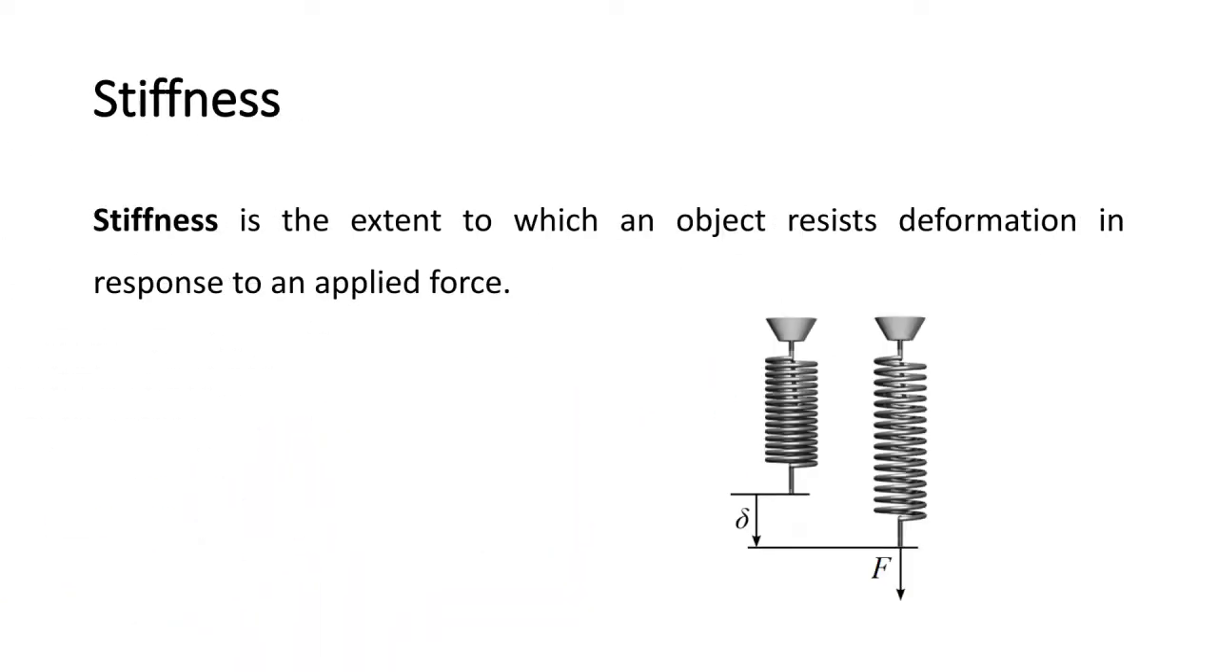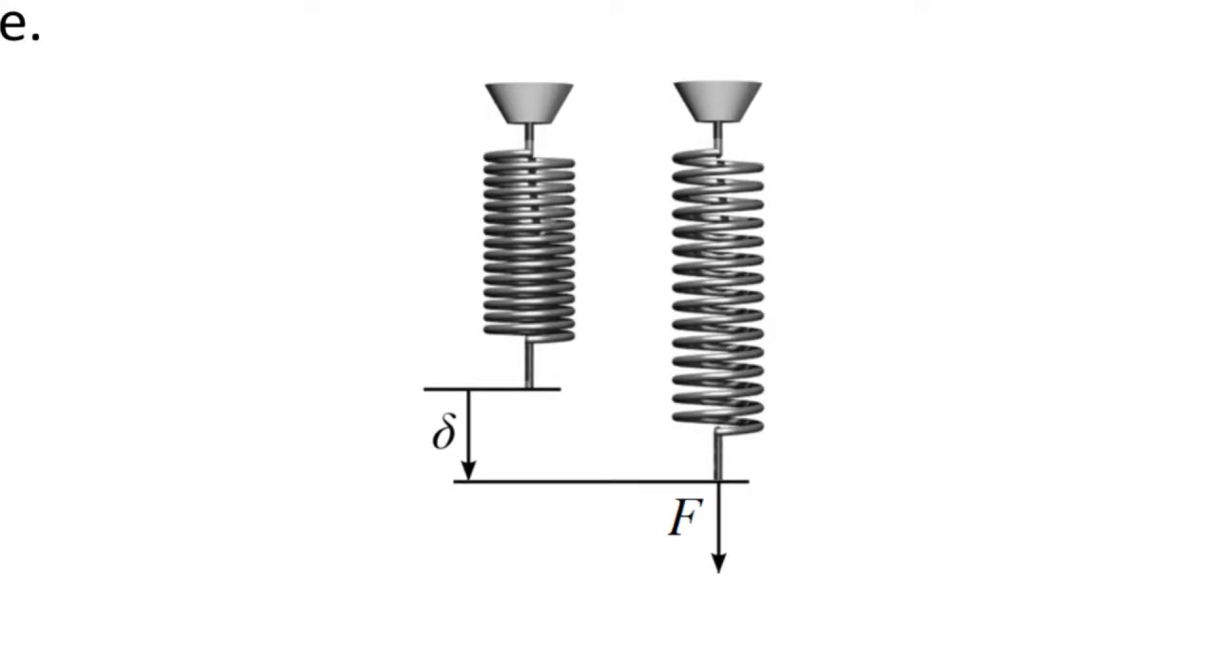Next point, stiffness. Stiffness is an extent to which an object resists deformation in response to an applied force. So here you can see the spring. A force is applied due to which it deforms by delta. So the K, that is stiffness, equals force divided by deformation. That means force required for unit deflection.